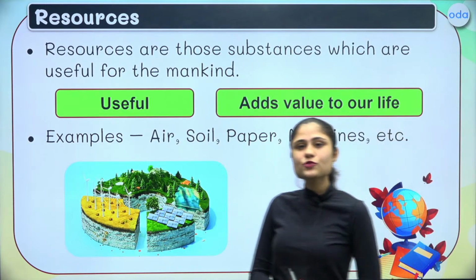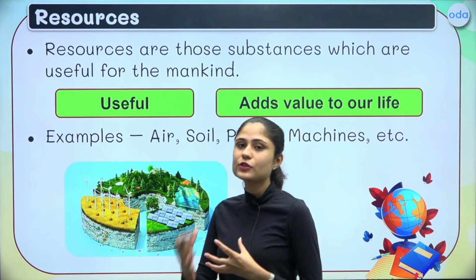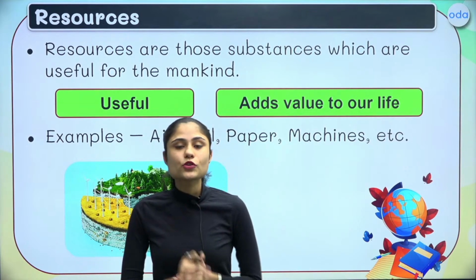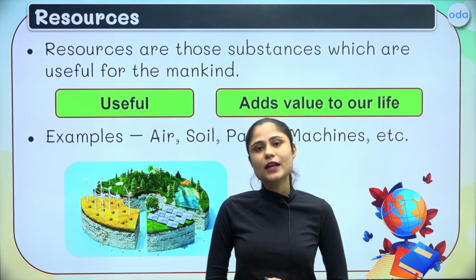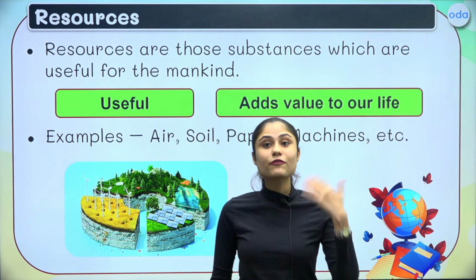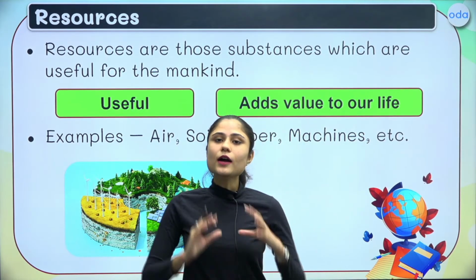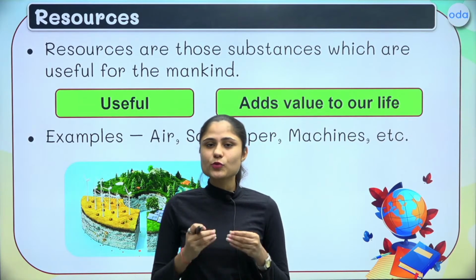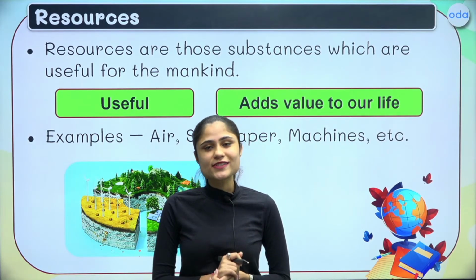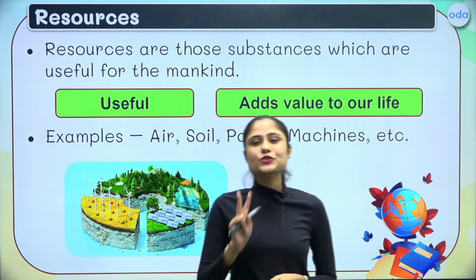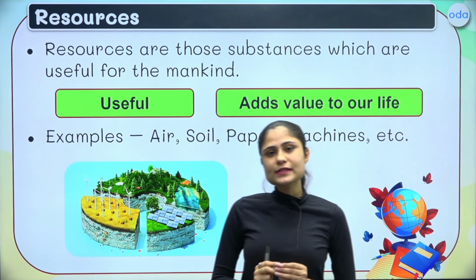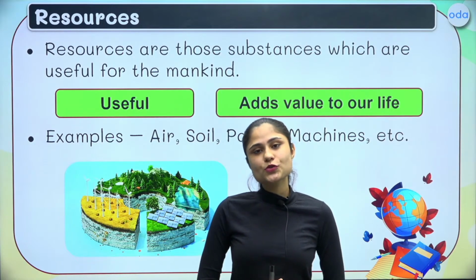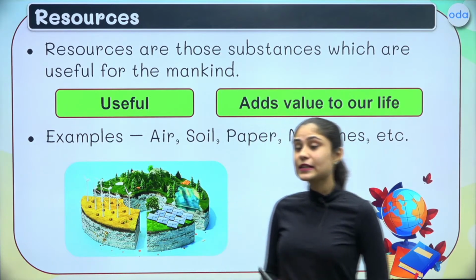Now let us try to define the natural resources. For example, you're sitting in a room, there are so many things and substances around you. There can be a table, a chair, a fan probably. Are all of these things a resource to you? How do we judge that? For this, there are only 2 points that you have to keep in mind. You can understand if anything is a resource to you if it is useful.